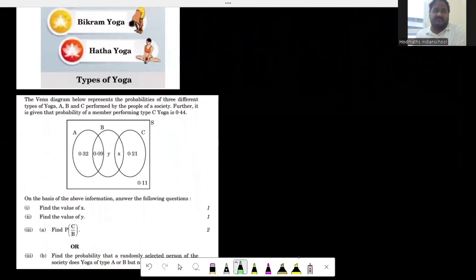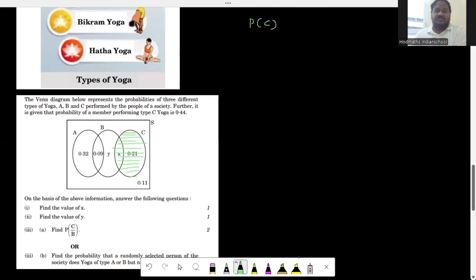Further, it is given that the probability of a member performing type C yoga is 0.44. So type C yoga is nothing but this whole region. It is understood that type C yoga is equal to X and 0.21 together, right? So the probability of C is going to be 0.44. The probability of C, the combination of X and 0.21, is equal to 0.44.